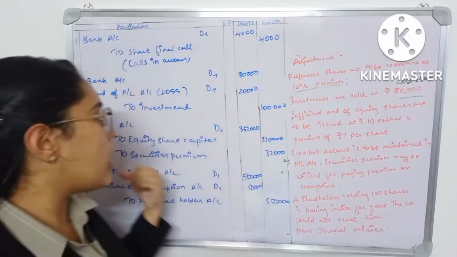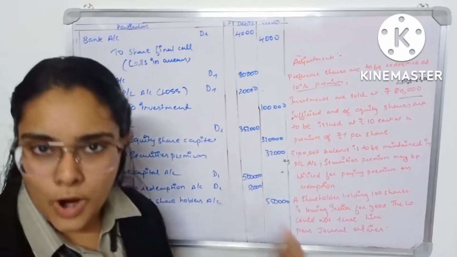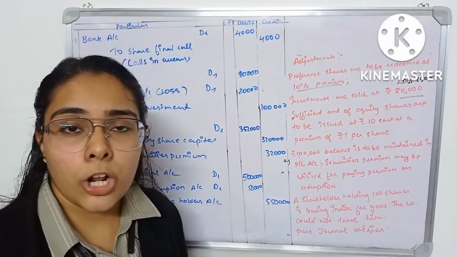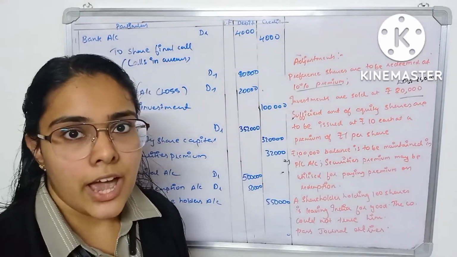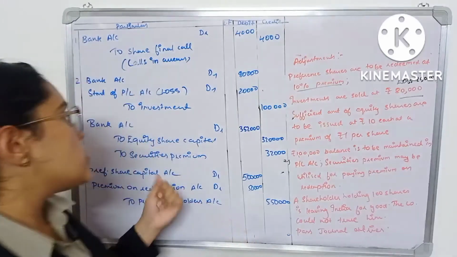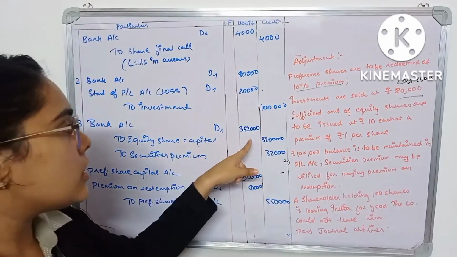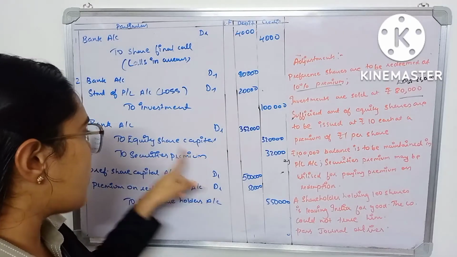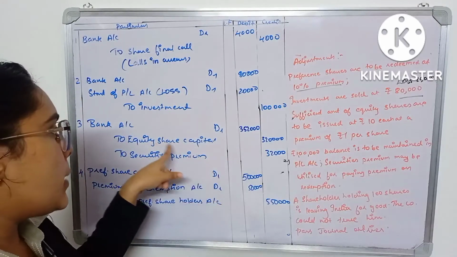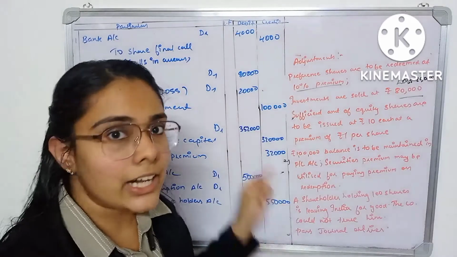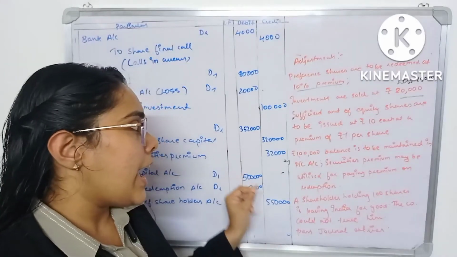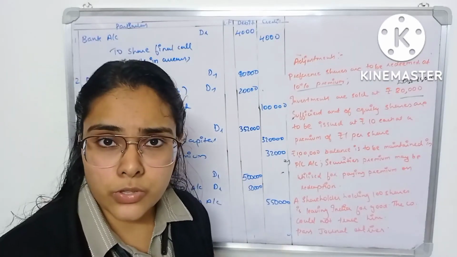And here you have issued it for a premium of 1 rupee. And there was a total of 32,000 shares having face value 10 rupees. So bank account debtor to equity share capital to securities premium. Equity share capital you have already calculated. It was 3,20,000 and there were 32,000 shares.